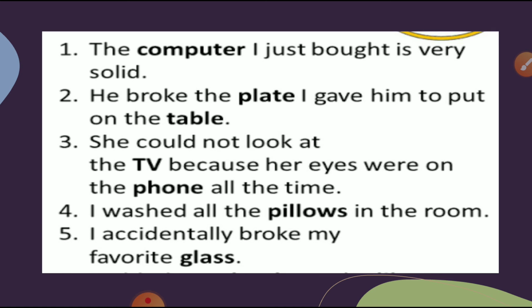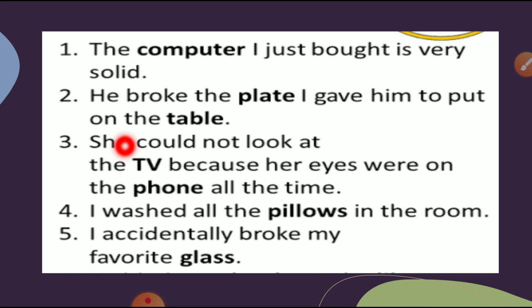Let's read the sentences and find out the common noun. The computer I just bought is very solid. Here computer is a common noun. He broke the plate I gave him to put on the table. Here plate and table are common nouns.